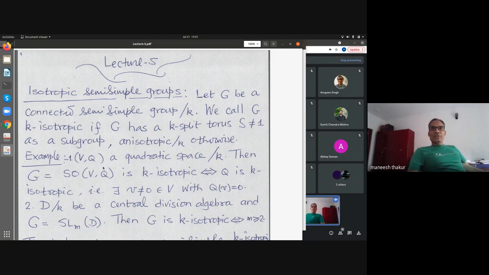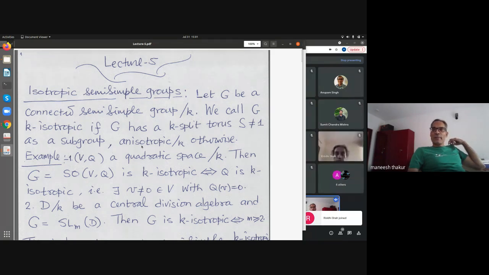So let me first say a few things about isotropic semi-simple groups. By definition, let's fix a connected semi-simple group over a field K. We call it isotropic over K if there is a K-split torus of positive dimension in the group. Otherwise, if there is no such K-split torus, then we call the group anisotropic over K.